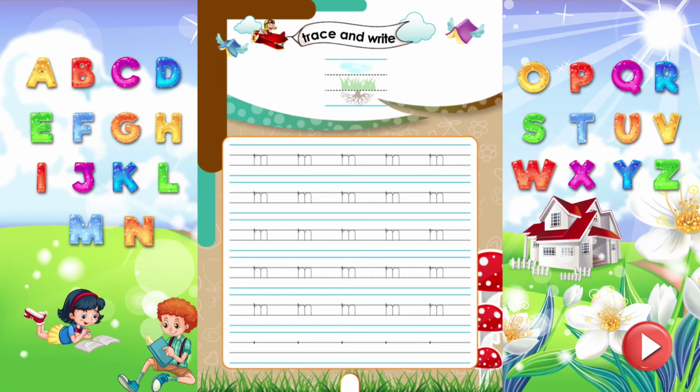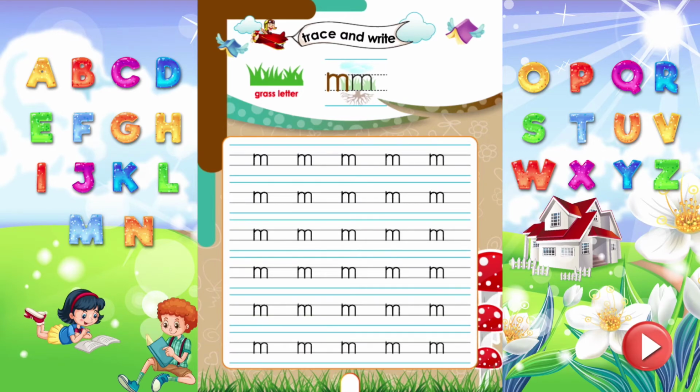Trace and write. Do you know, kids? M, which sounds M, is a grass letter. Letters which exactly fit between two middle lines are grass letters. Now, trace and write the letter M properly.